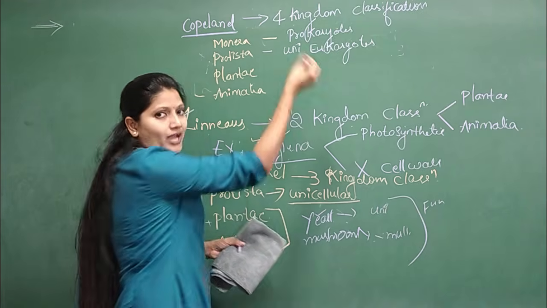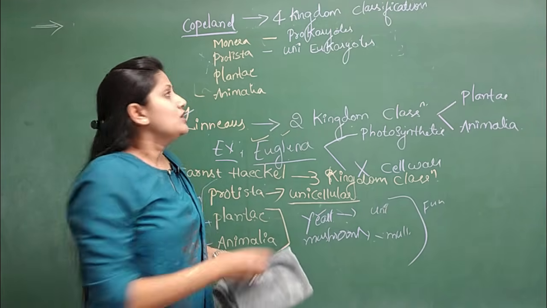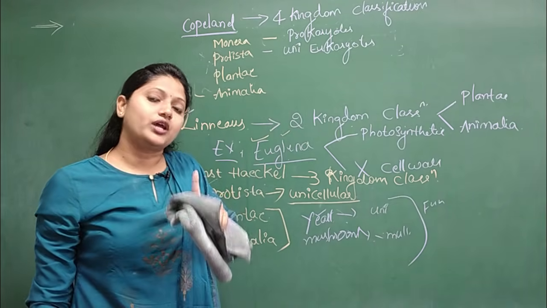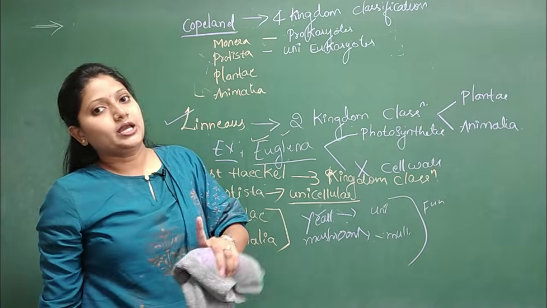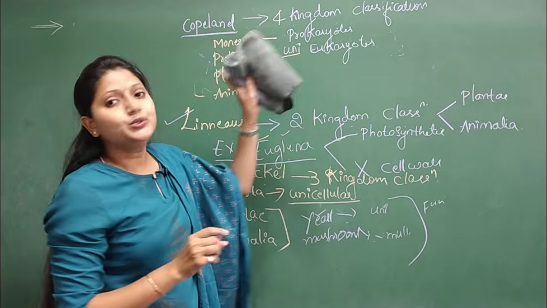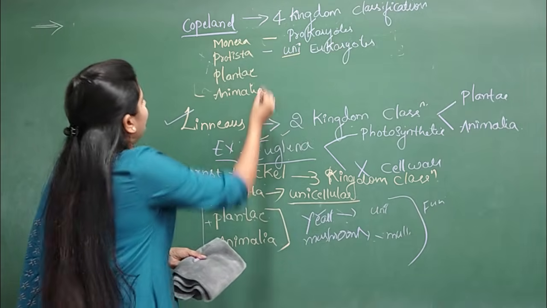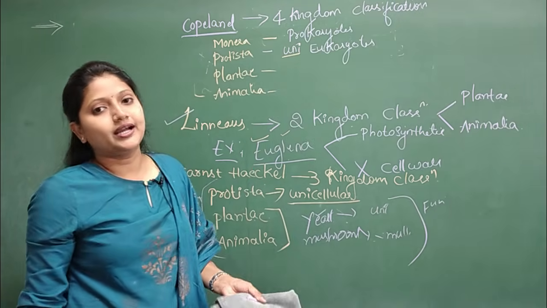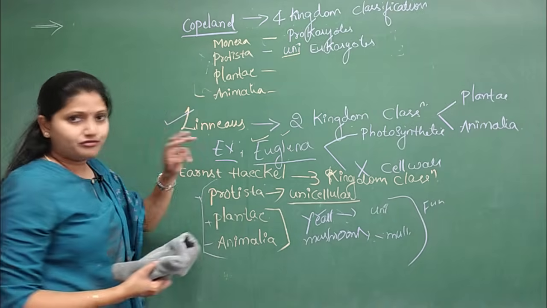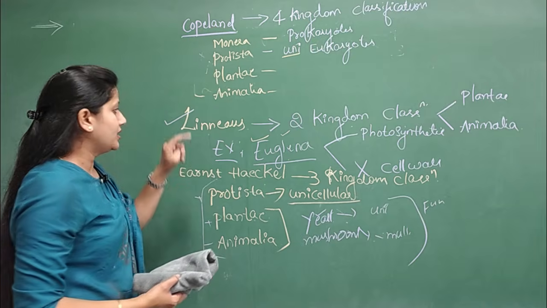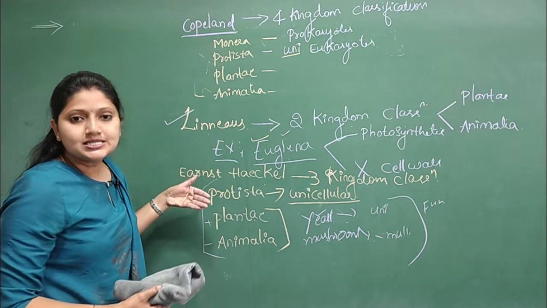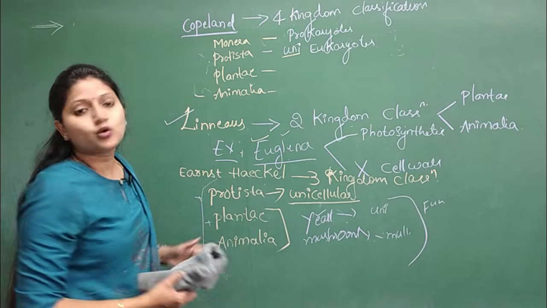Anyways, prokaryotes are unicellular only, so there is no need to mention it, whereas eukaryotes can be unicellular or multicellular. So I am mentioning this as unicellular eukaryotes. Then Plantae and Animalia are again the same. So now we have three systems here: one given by Linnaeus, another given by Ernst Haeckel, and then one by Copeland.